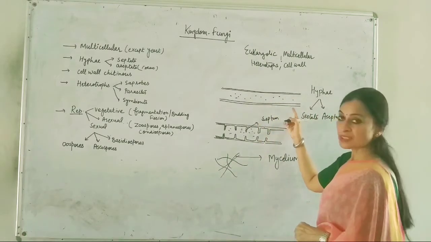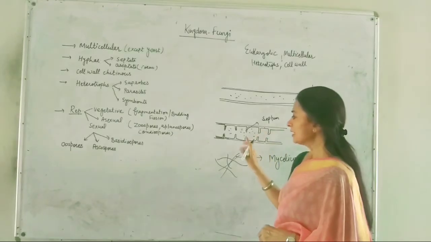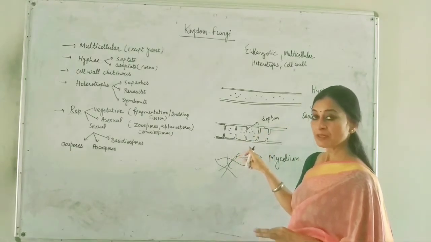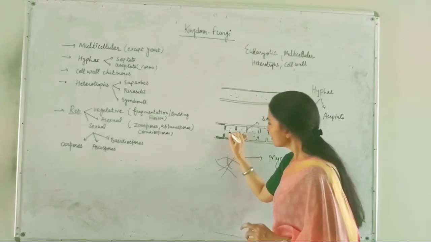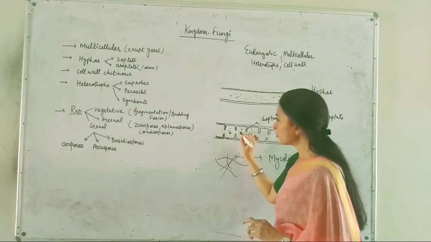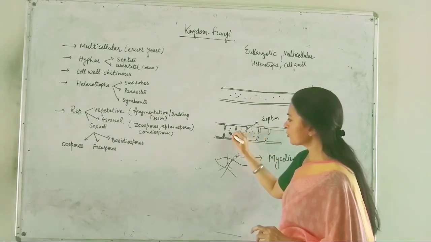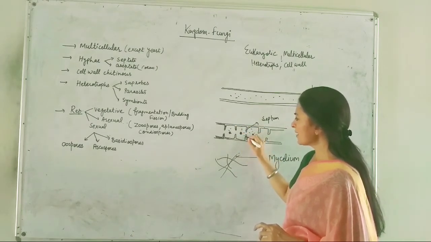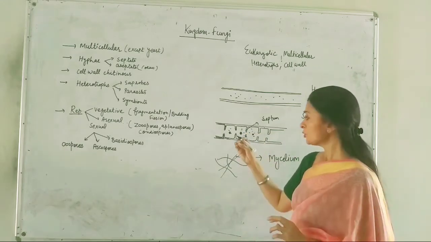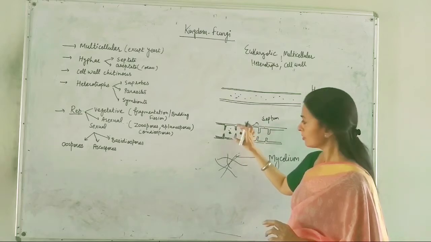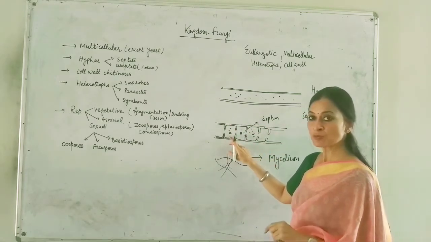One more thing about hyphae: this is aseptate hypha. If it has septa, it is septate hypha, and each divided part bears a separate nucleus. You can see that these are uninucleated partitions. You can see one nucleus in each partition.